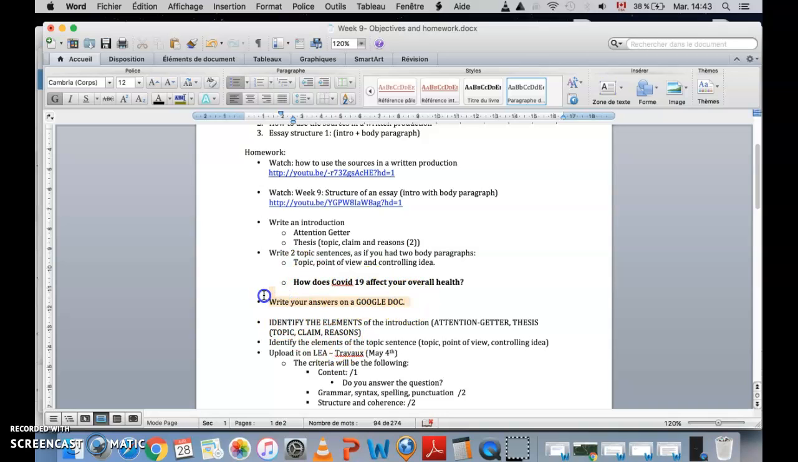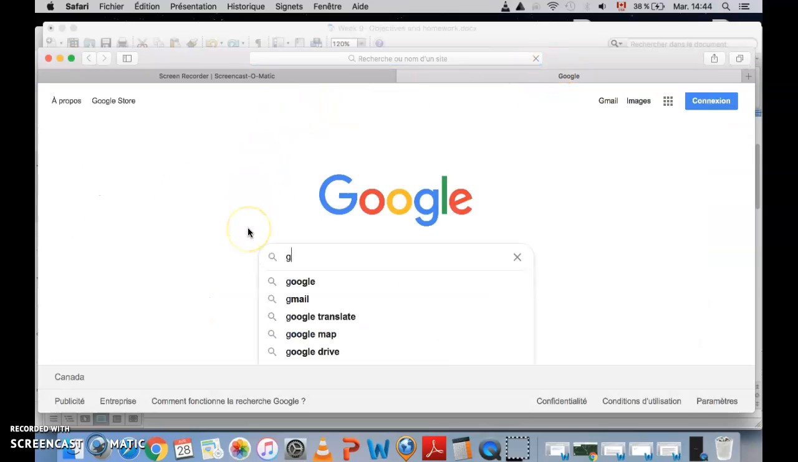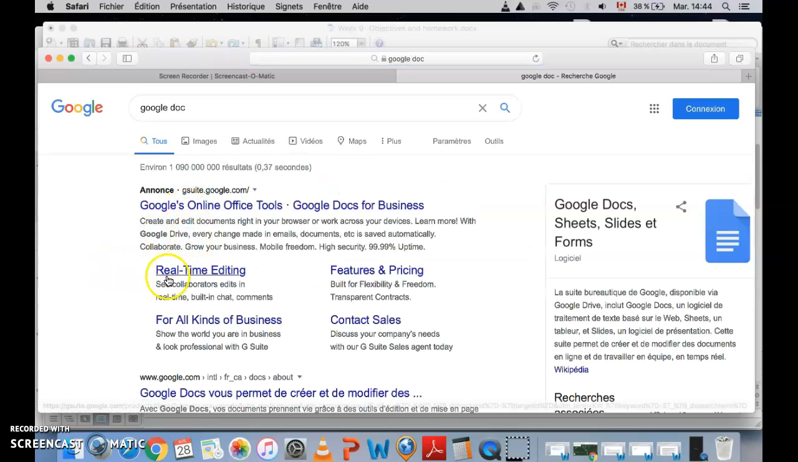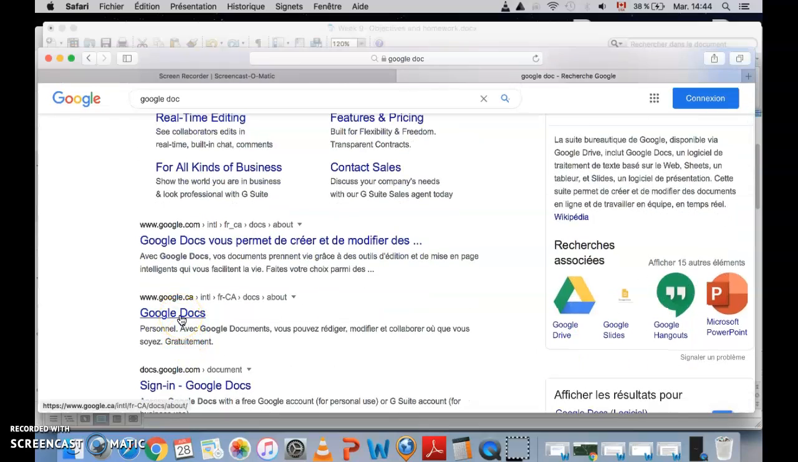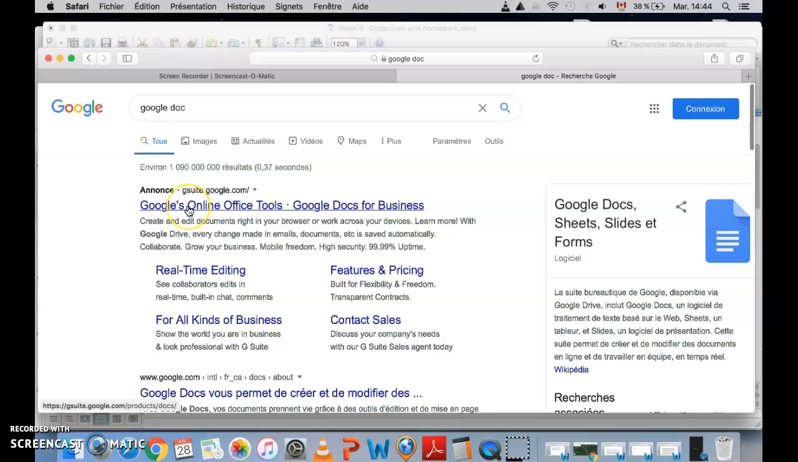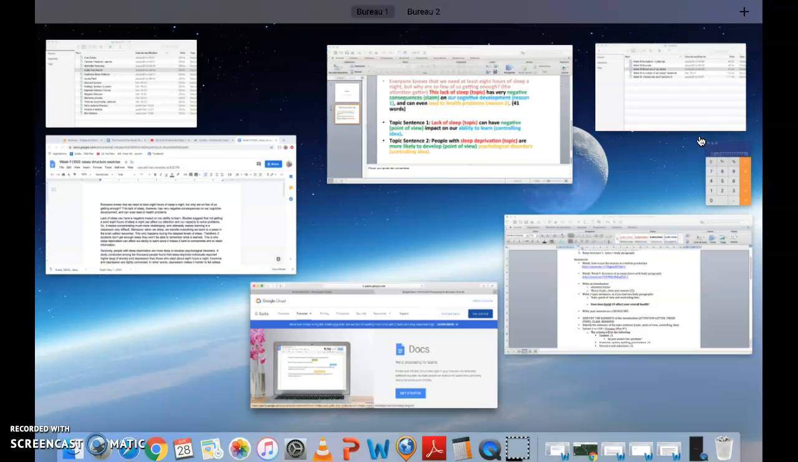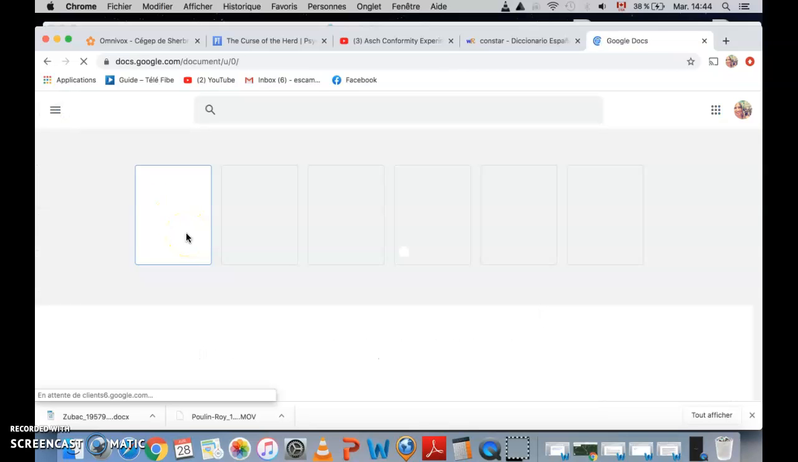We're going to try something this week. I want you to use a Google Doc. So how to use a Google Doc? You just go on Google and you write Google Doc, Google Document, and then you go to Google Doc here. I think it's the same. Google's online. You click on this here. I hope it's the right one. So you get started, you log on, etc., and then you're going to get to this here. It's the same as any Word document.